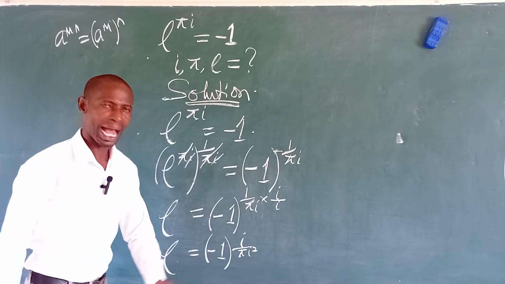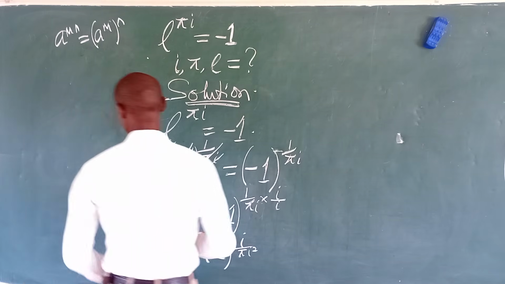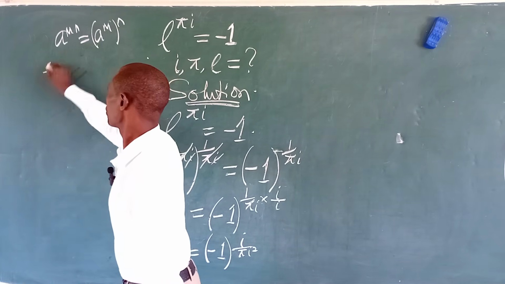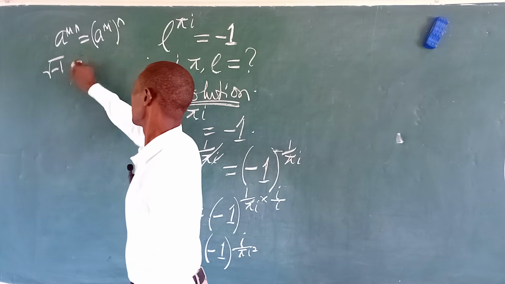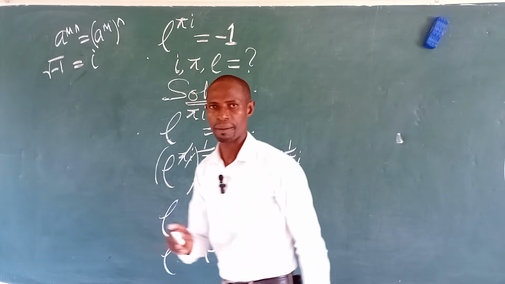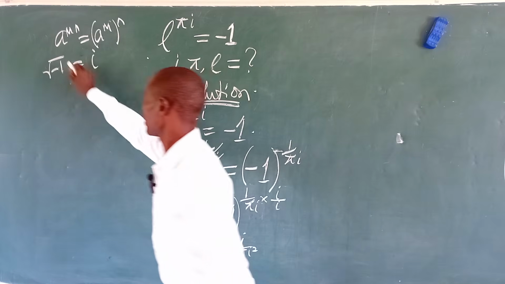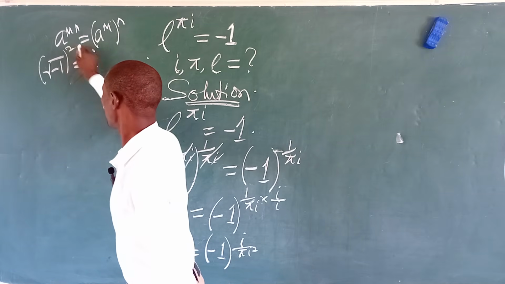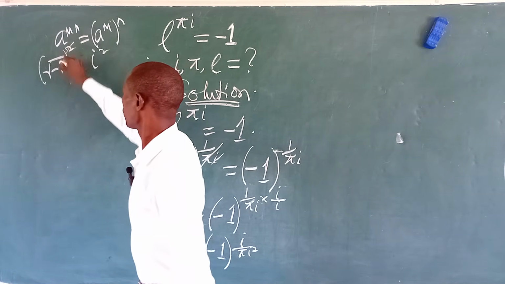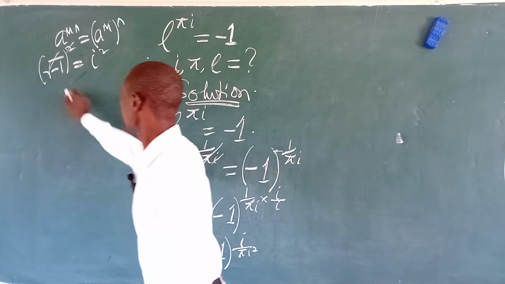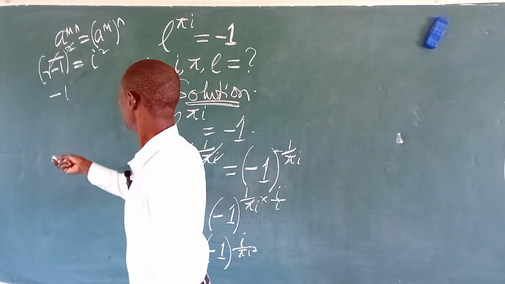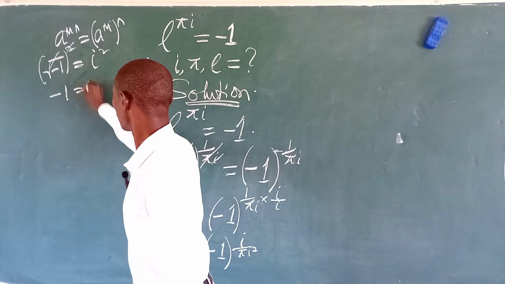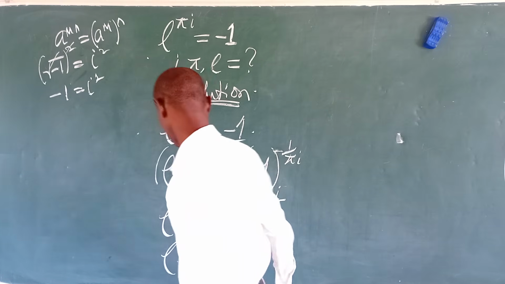Good. Now, what is i to the power of 2? We know that the square root of minus 1 is equal to iota. So if it is true, we can square both sides of the equation. We equally square this side, and so the root leaves the system. We are now left with minus 1, right? Minus 1 is equal to i to the power of 2.